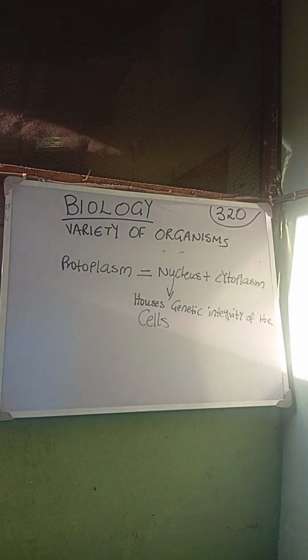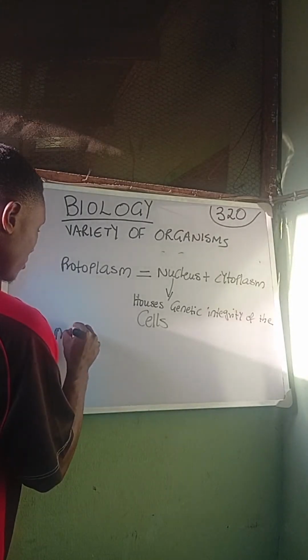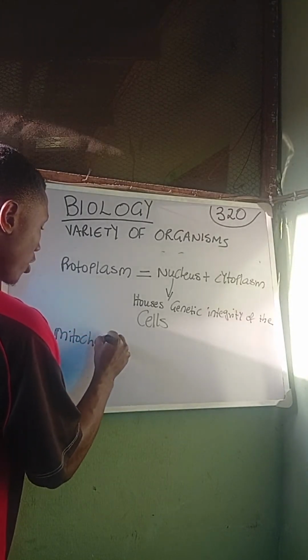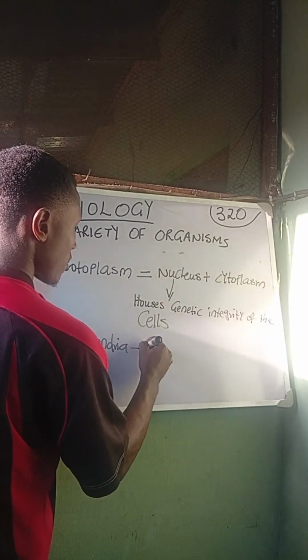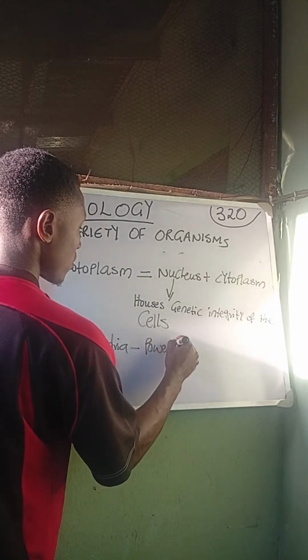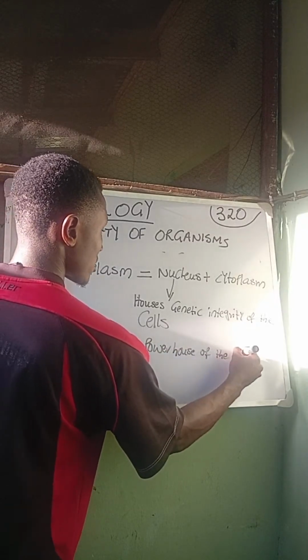We also have the mitochondria. We know that the mitochondria is simply the powerhouse of the cell. It is a site of ATP. Mitochondria is the powerhouse of the cell.